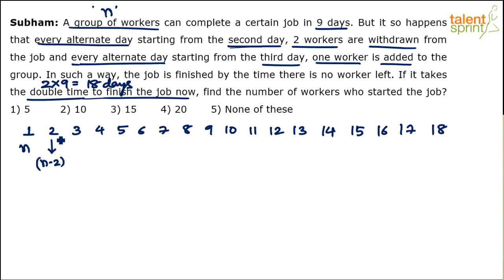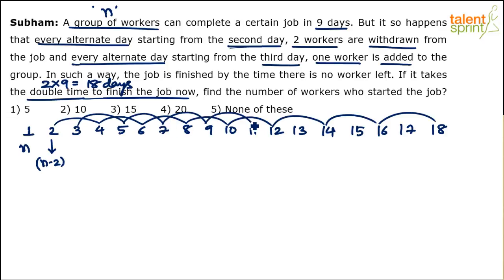2 workers are withdrawn. So on the second day, only n minus 2 workers will work. But every alternate day starting from the third day onwards, there is some change. Every alternate day from the second day means the 2nd, 4th, 6th, 8th, 10th, 12th, and so on, and again, every alternate day starting from the third day: third day, 5th day, 7th day, 9th day, 11th day, 13th day, 15th day, there's some change that happens. So we've got to understand this.